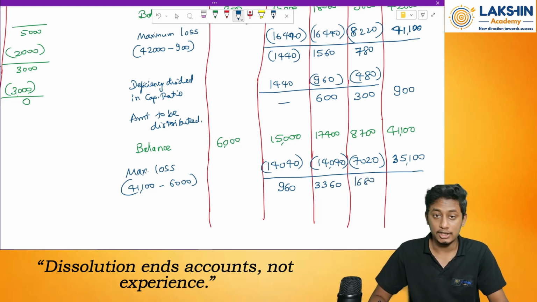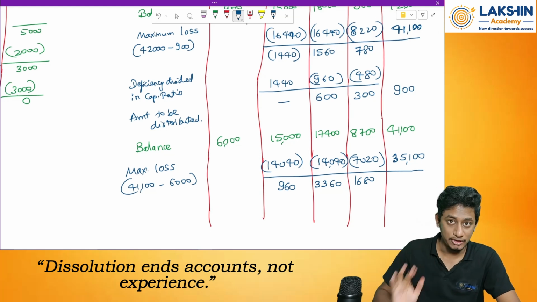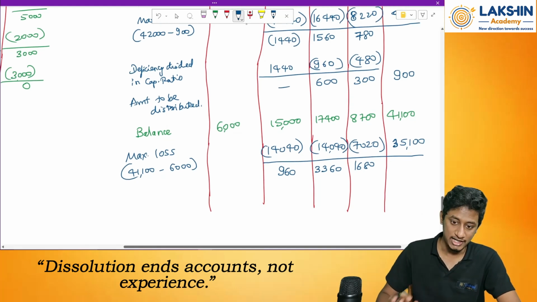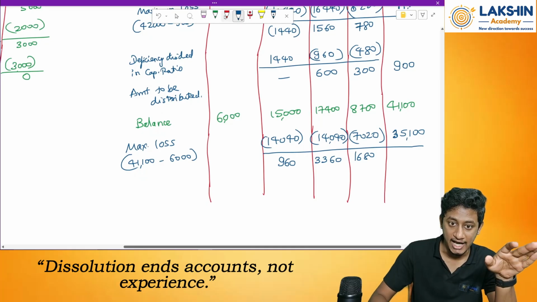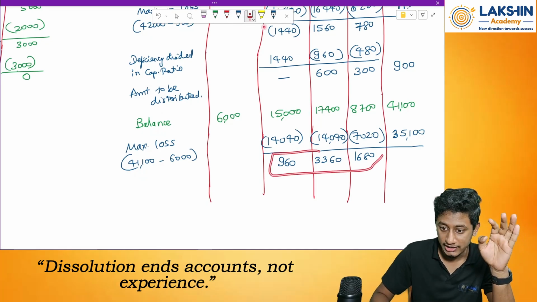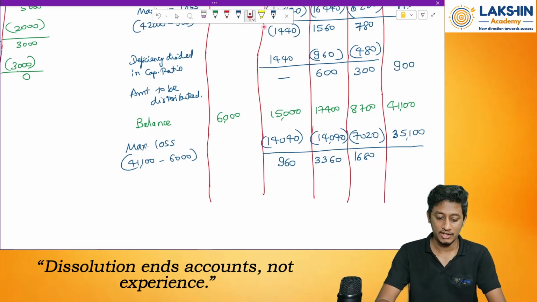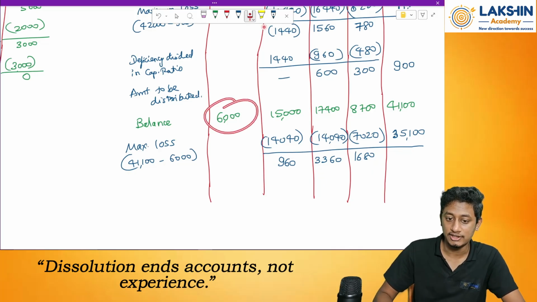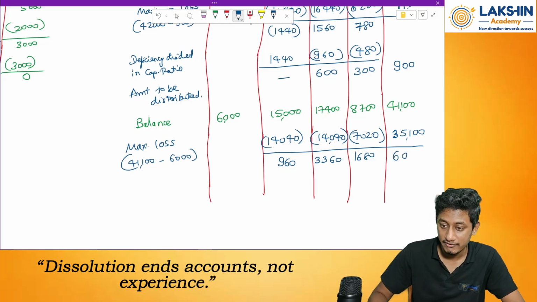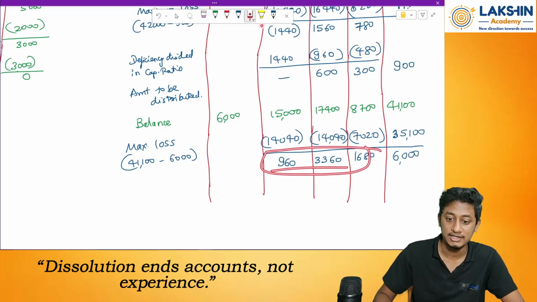So does anyone have a negative balance over here? No. What does that mean? That means nobody has a deficiency. And if I add all these three amounts, check how much that will be: 960 plus 3,360 plus 1,680. It will be rupees 6,000. That means I have divided rupees 6,000 among all the three partners in this ratio.